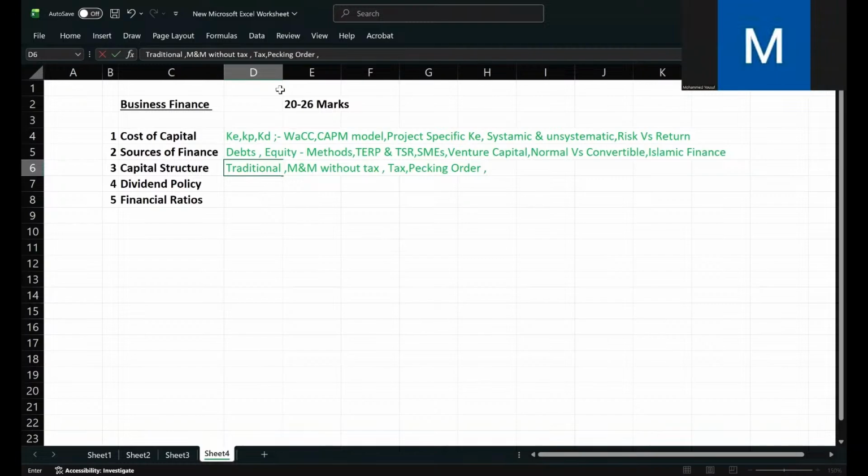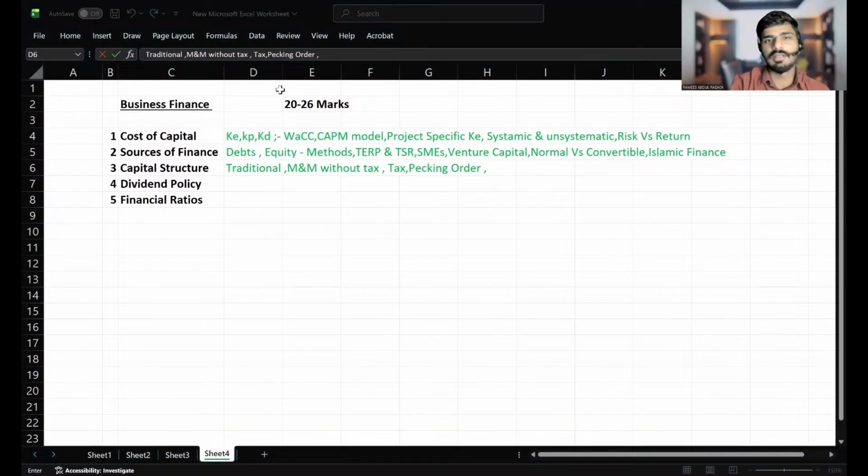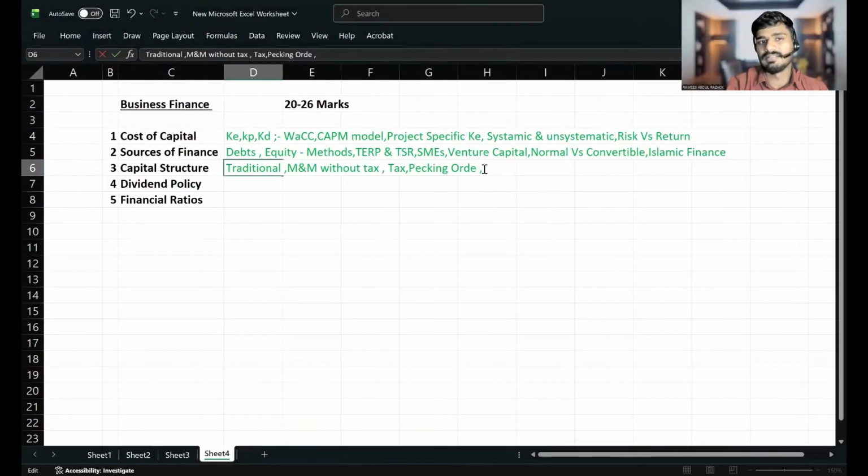Because of the reason of risk, I guess. Yeah, reason of risk. There are more reasons, and you must be able to learn that in pecking order theory. Then you have to learn: what are the problems of high level of gearing?